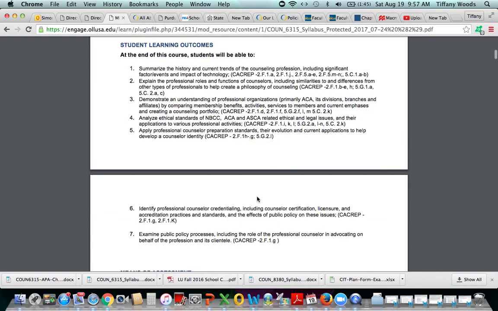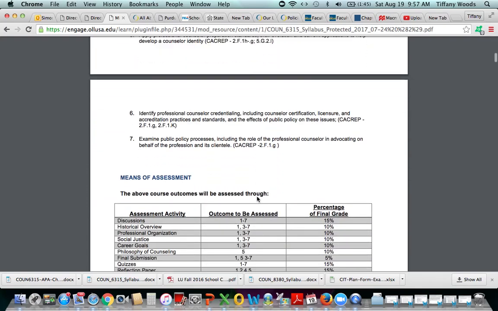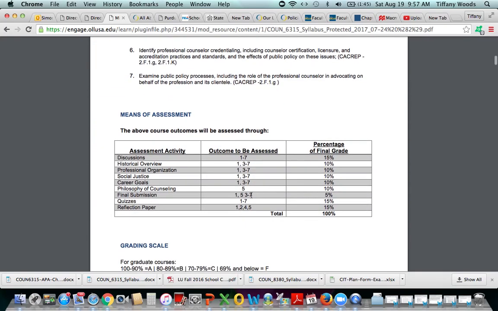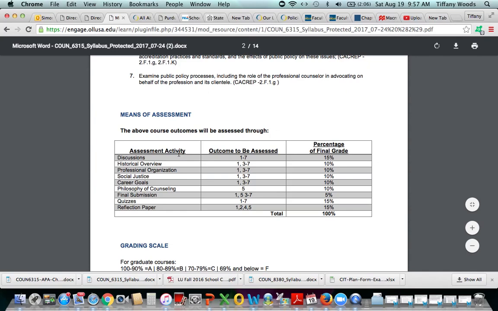So you can read the course syllabus on your own. There are just a few things that I want to point out. One of the things happens to be the means of assessment.